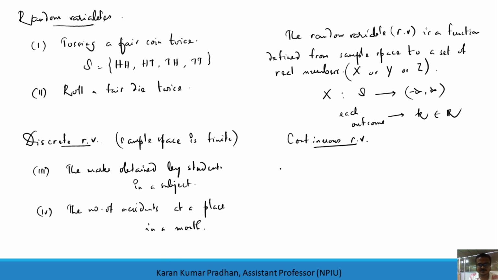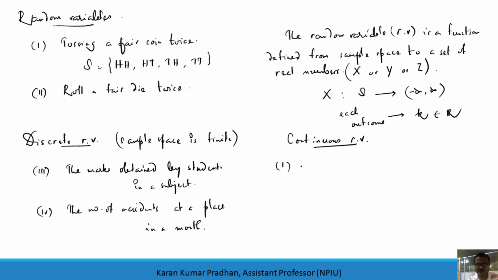But what happens if I go for the continuous random variable? It is not necessary that you will get a specific real number corresponding to each outcome. Here the range will be defined in a certain interval.